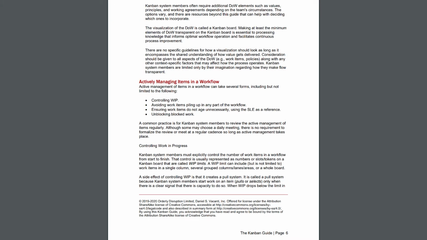Kanban system members often require additional definition of workflow elements, such as values, principles, and working agreements, depending upon the team's circumstances. The options vary, and there are resources beyond this guide that can help with deciding which ones to incorporate. The visualization of the definition of workflow is called a Kanban board. Making at least the minimum elements of the definition of workflow transparent on the Kanban board is essential to processing the knowledge that informs optimal workflow operation and facilitates continuous process improvement.